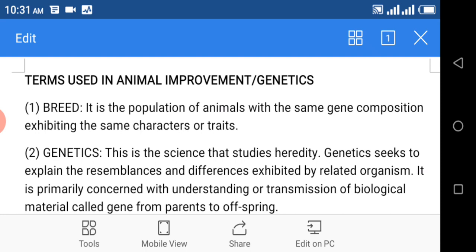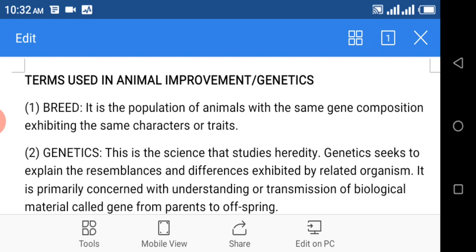Number 2, genetics. This is the science that studies heredity. Genetics seeks to explain the resemblance and differences exhibited by related organisms. It is primarily concerned with understanding the transmission of biological material called gene from parent to offspring.